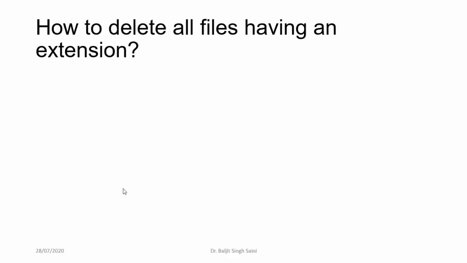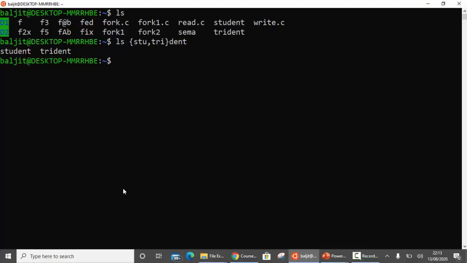Very first is how to delete all files having an extension. Okay, it doesn't matter what extension they have, but they have certain kind of an extension. So what will be your answer? Okay, so the answer, I think you should have got it. The answer will be rm, to remove all the files, so star having an extension dot star. Okay, rm star dot star.